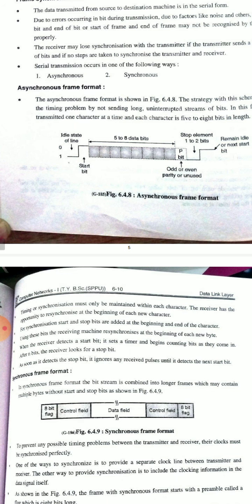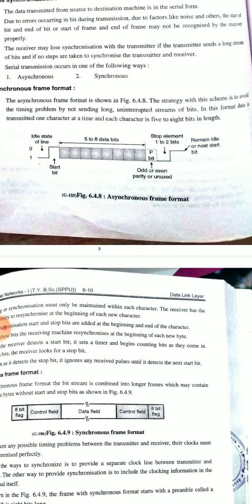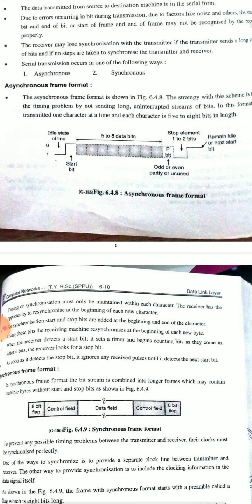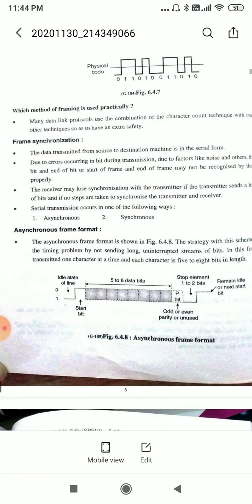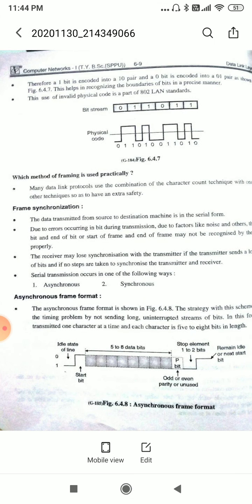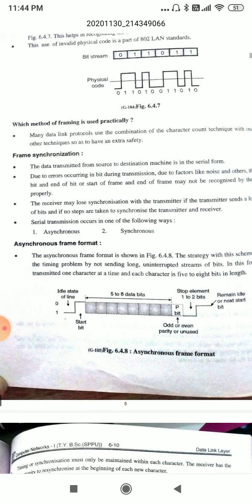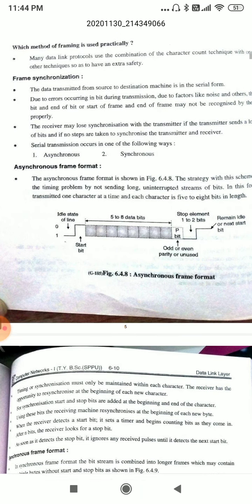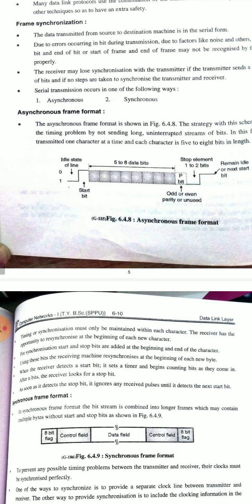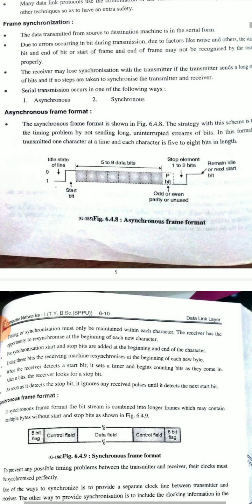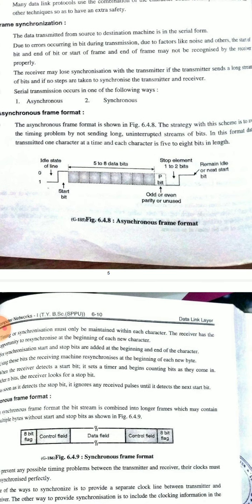Asynchronous. The asynchronous frame format is shown here. This is a diagram of the asynchronous frame format and this is a diagram of the synchronous frame format. Asynchronous frame consists of the idle state of line and a start bit, 5 to 8 data bits, and parity bits, odd or even parity or unused flags, and stop elements of 1 to 2 bits that remain idle or the next start bit.